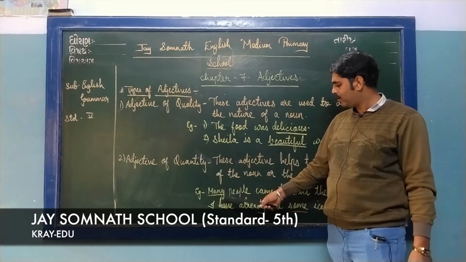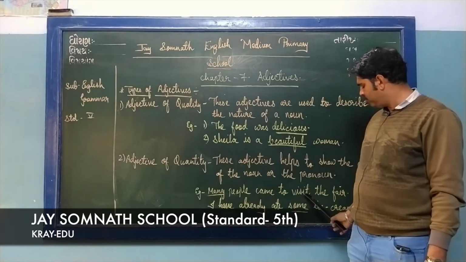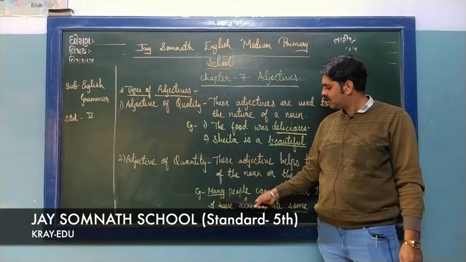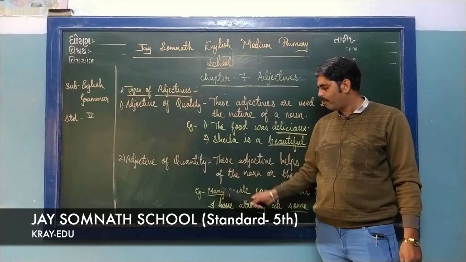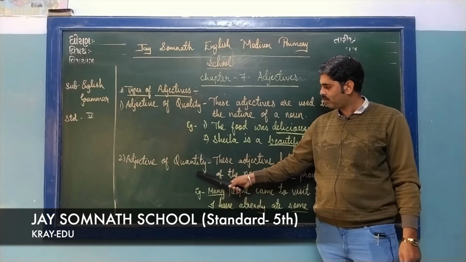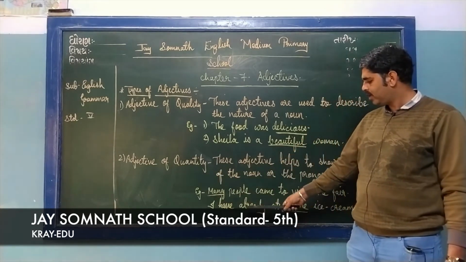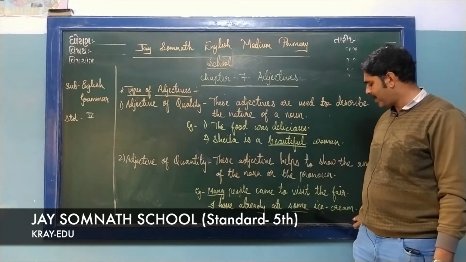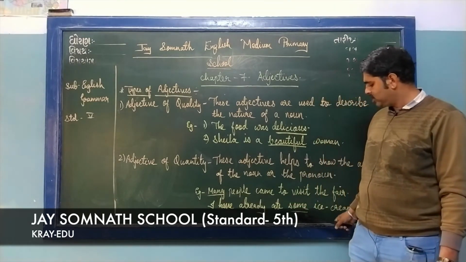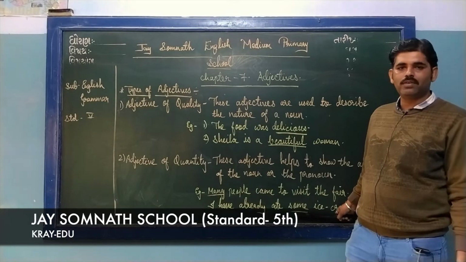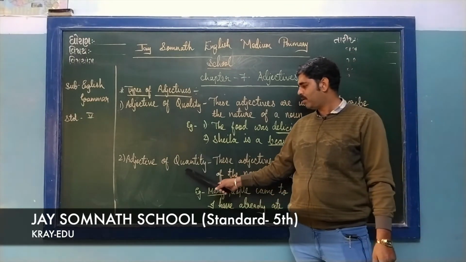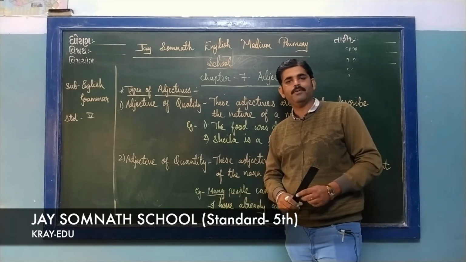Let's look at the example. Many people came to visit the fair. How many people? Many. It tells us the quantity, how many people are there. So many is an example of adjective of quantity. And the next one, I have already eaten some ice cream. How much ice cream? The word some tells the quantity, how much ice cream has been eaten. So it shows the quantity. These are examples of adjective of quantity.